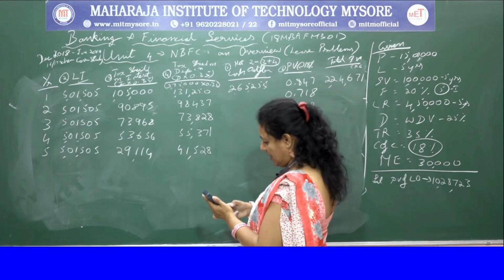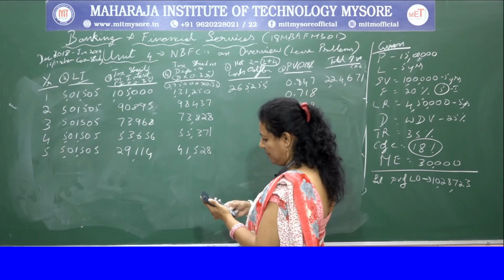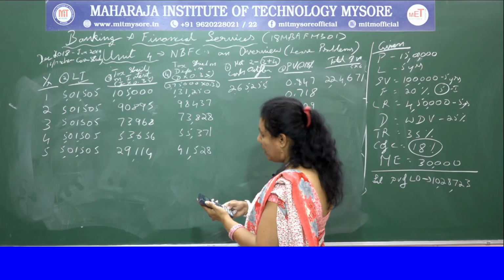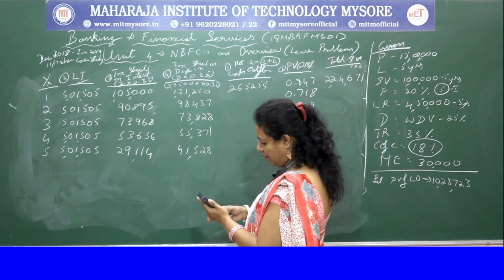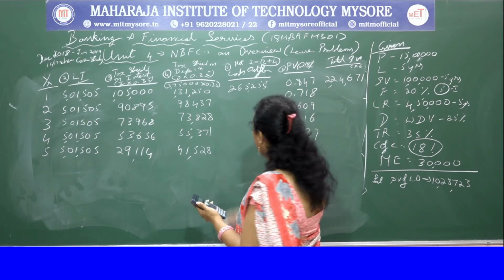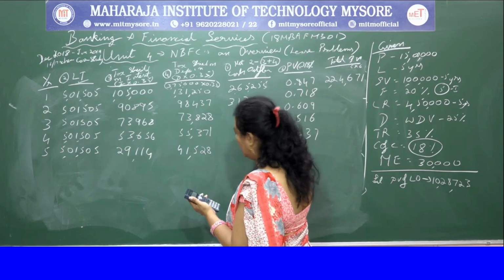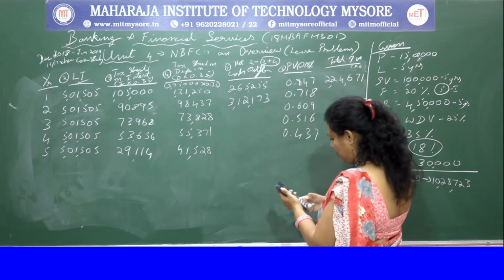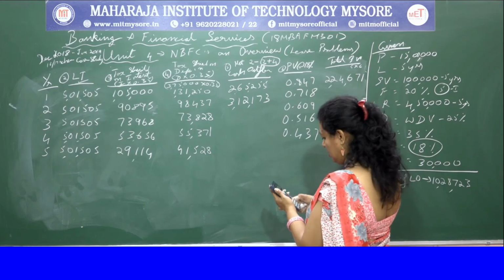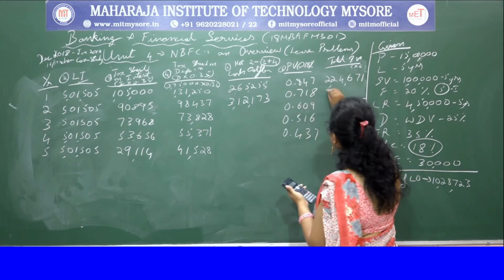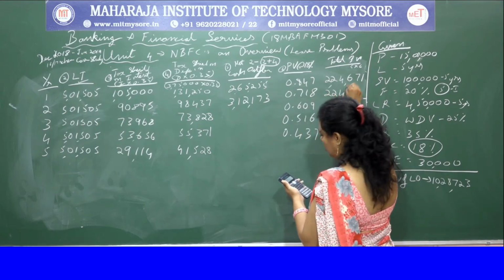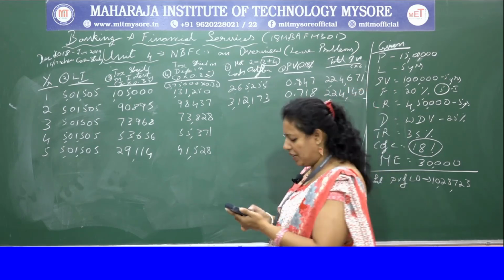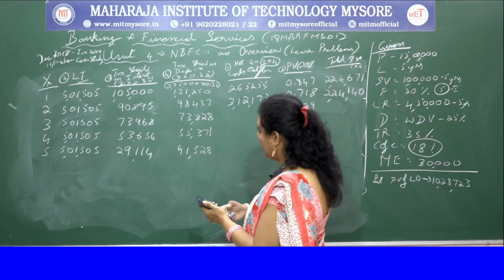90,895 plus 98,437 minus 5,01,505. You get 3,12,173. 3,12,173 into 0.718. So you get 2,24,140. Again, let's go to the next one.